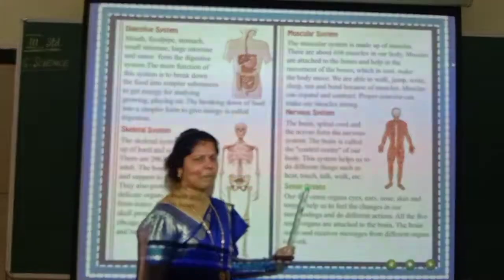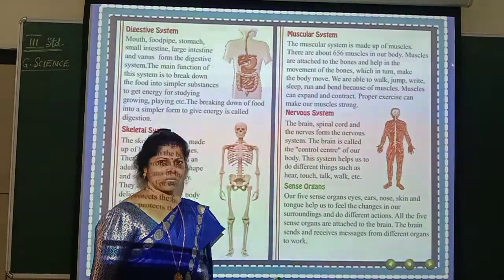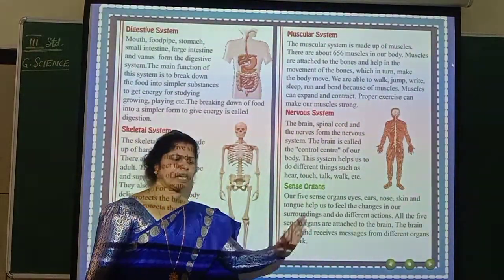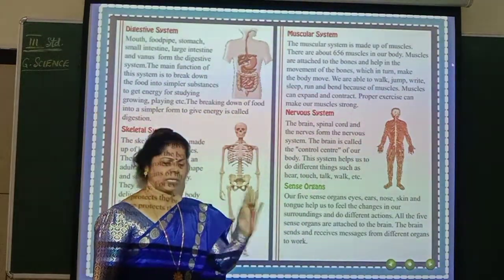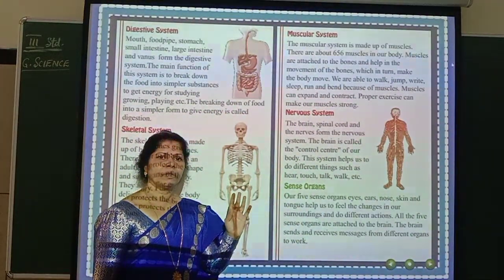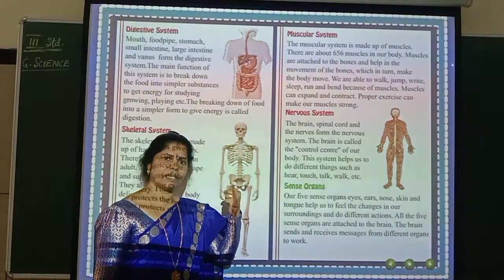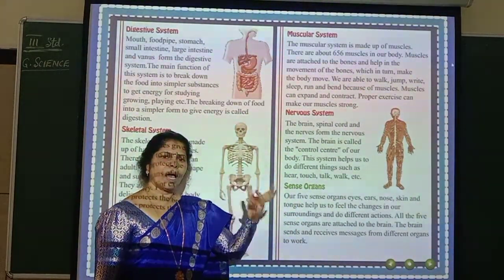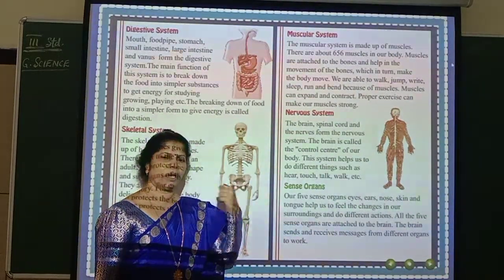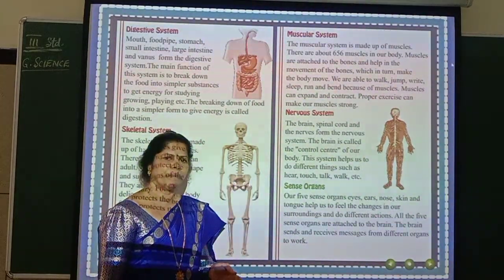Now for example, there is a hot iron box. By chance you have just touched that iron box. What will you do? Will you keep your hand on that hot box? Immediately you will pull your hand, isn't it? How did you get that message, that you have to pull your hand? It is again the brain.